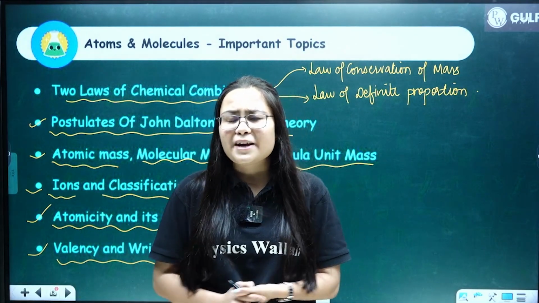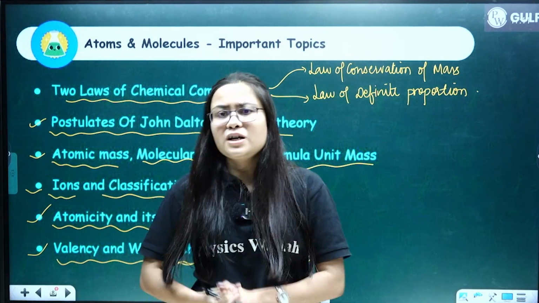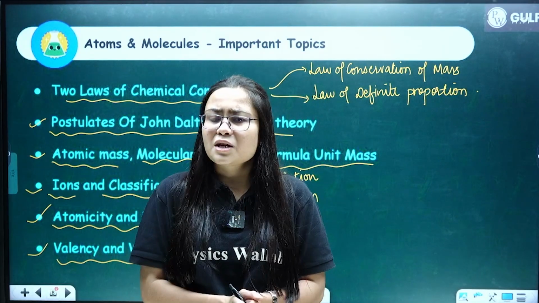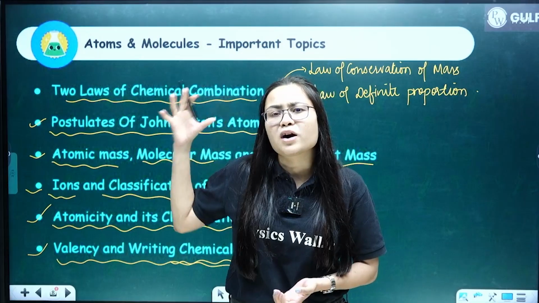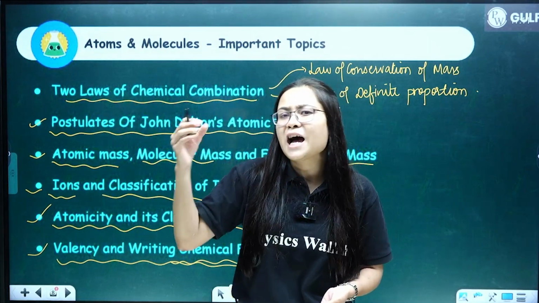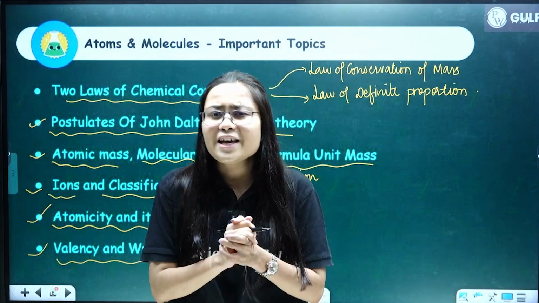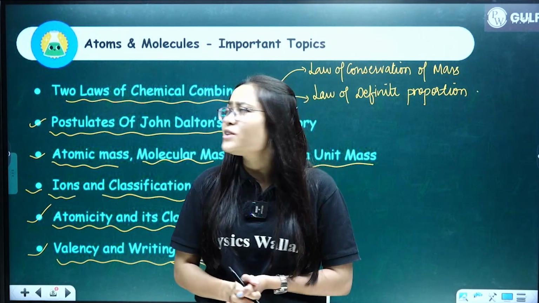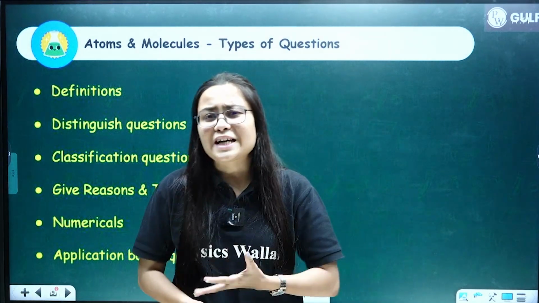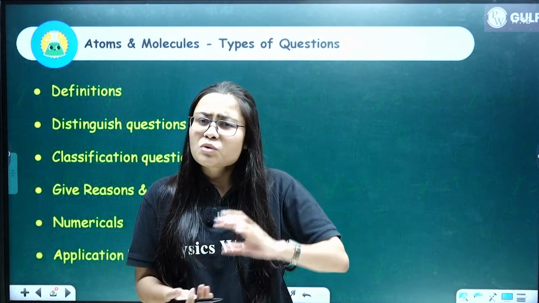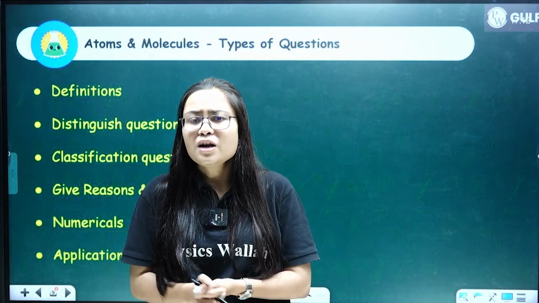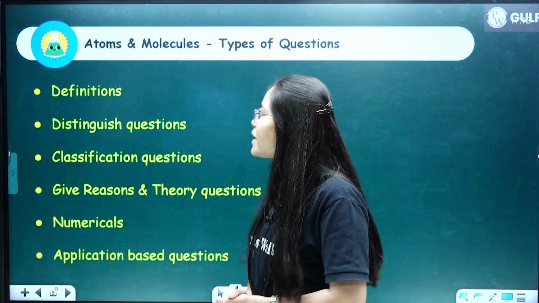Is that clear everybody? So these are the most important, most crucial topics from atoms and molecules. I hope you please work on all of these topics, because if you work on all of these topics, I am damn sure that nobody would be losing any mark in chemistry. All right, so now let us discuss the types of questions that are involved from this topic, okay. So which are the different types of questions that are going to be asked in your this chapter? So let us discuss one by one, okay.